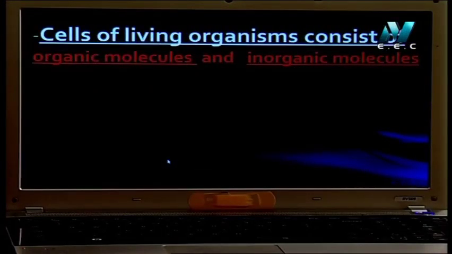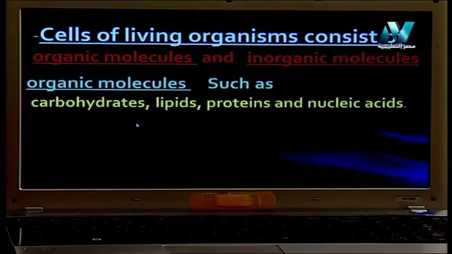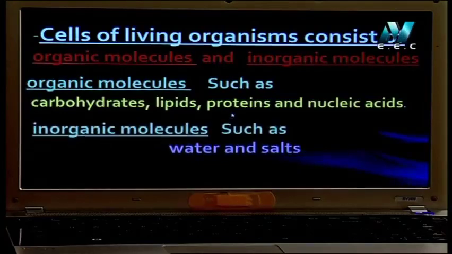The cell of the living organism consists of two types of molecules: organic molecules and inorganic molecules. What is meant by the word organic here? Organic molecules are such as carbohydrates, lipids, proteins, and nucleic acids. We'll study all of this in this unit. We will study organic molecules. But inorganic molecules are such as water and salts.